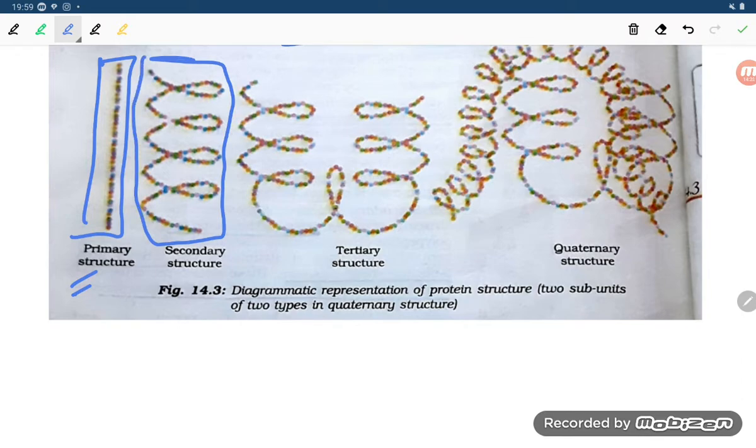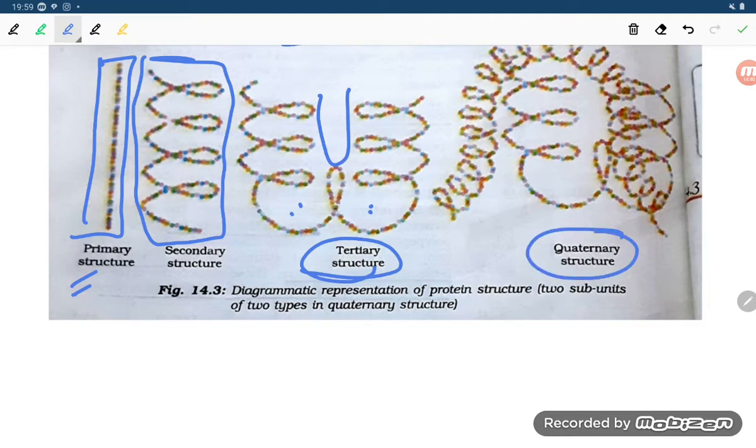In this secondary structure, there is again folding, student. So the helical structure they are forming is the tertiary structure. It also results in globular protein and fibrous protein. And the last one is the quaternary structure.